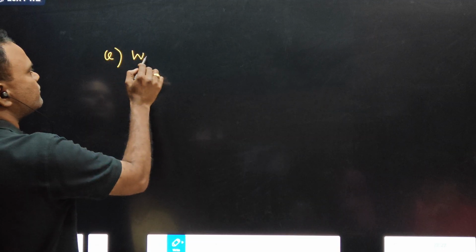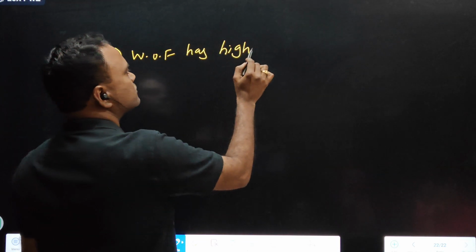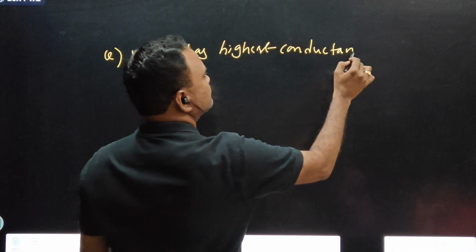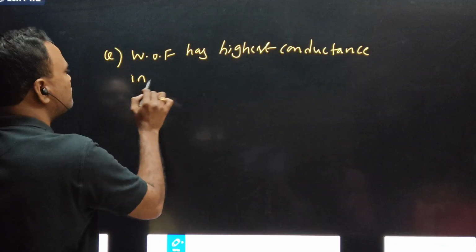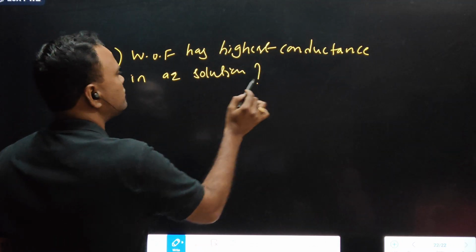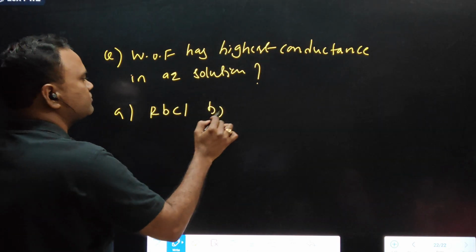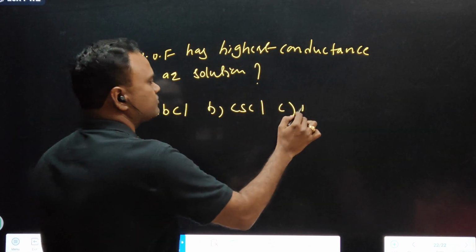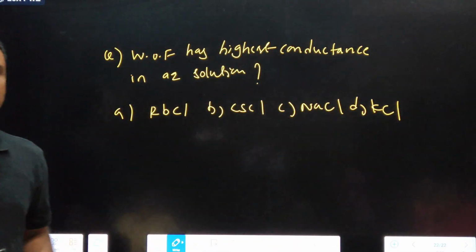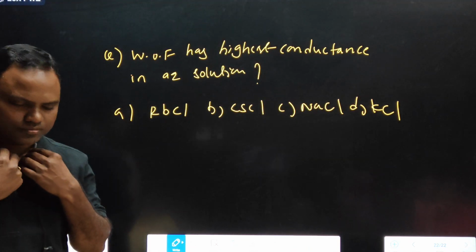See model question. Which of the following has highest conductance in aqueous solution? Online students, what is the answer?